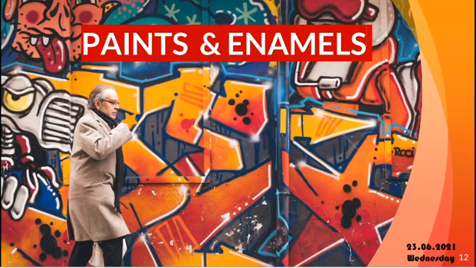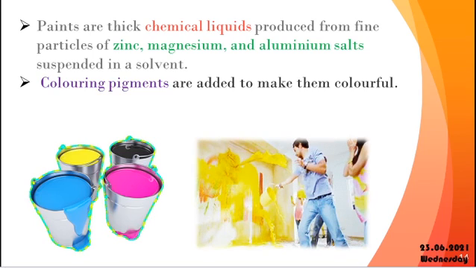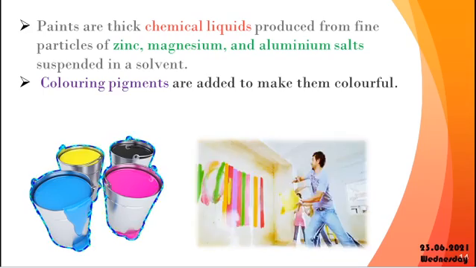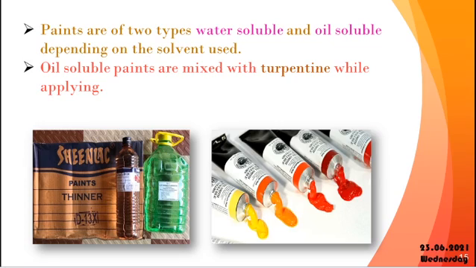And the next one, role of chemistry in paints and enamels. We all know what is paint. We use paint to decorate our houses, buildings, etc. These are chemical liquids with zinc, magnesium, and aluminum salts, and we add color pigments to make them colorful. Paint is classified into two types: one is water soluble and another is oil soluble. Oil soluble means that the paint is mixed with turpentine. Before applying, we should mix the paint with turpentine, and then apply it.